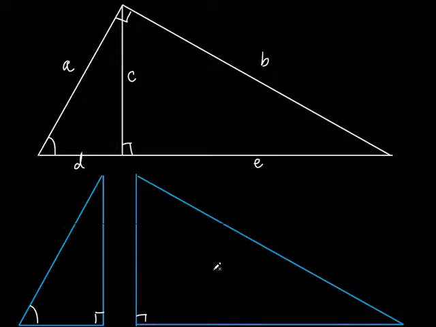Let's do the same thing with this triangle right here. This triangle also has a right angle, doesn't it? Because we drew an altitude. And the big triangle has a right angle. Does the big triangle and this medium-sized triangle have anything in common? Yeah, this angle out here. Do you agree? So this angle and this angle are equal to each other. So what's true about this blue triangle here and this whole big triangle up here? They're similar to each other as well.